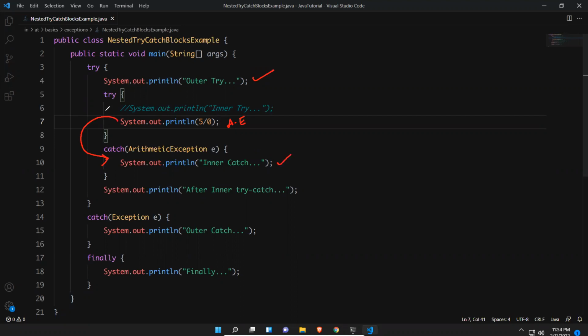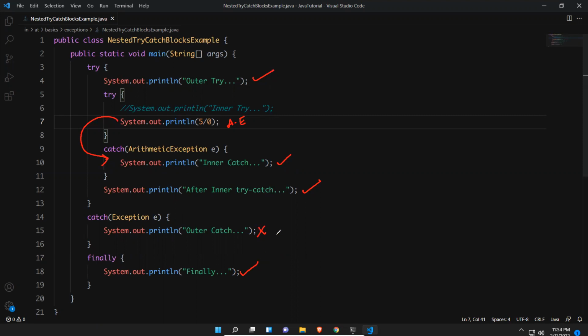So it will print inner catch. Anyhow, it came out of the try-catch, so it will print after inner try-catch. It will never go to this because in the outer try we do not have any exception. It will not print. Then anyhow, finally it will get executed. Here also four: outer try, inner catch, after inner try-catch, then finally.